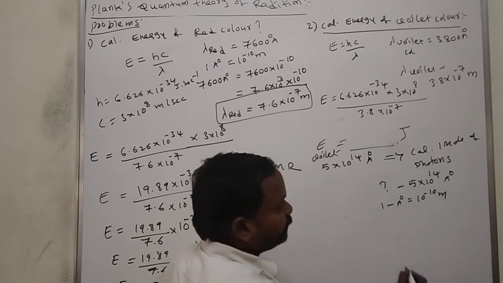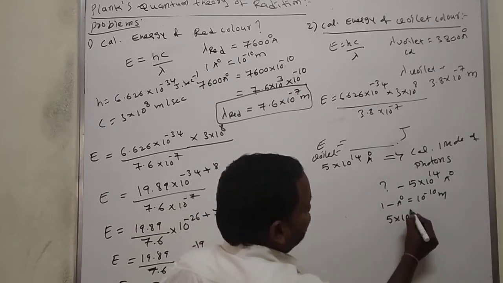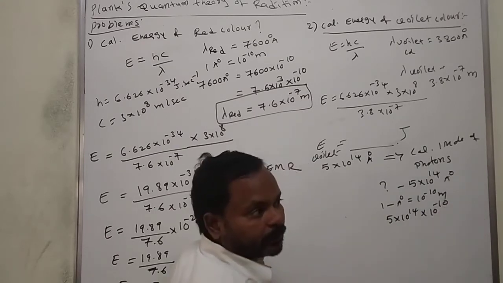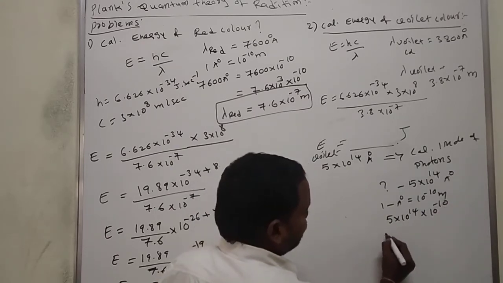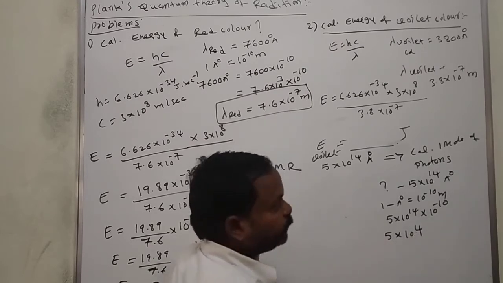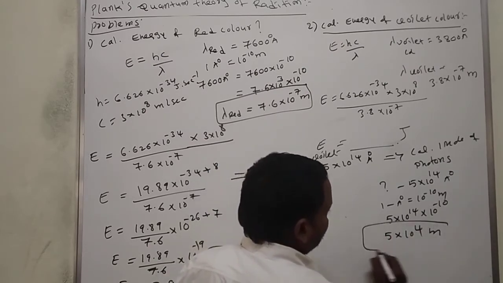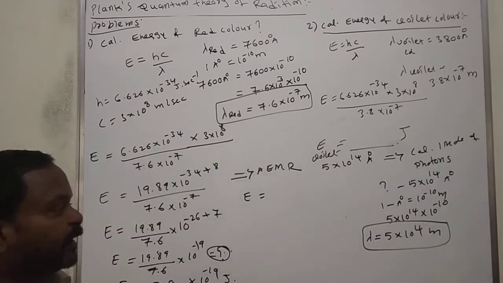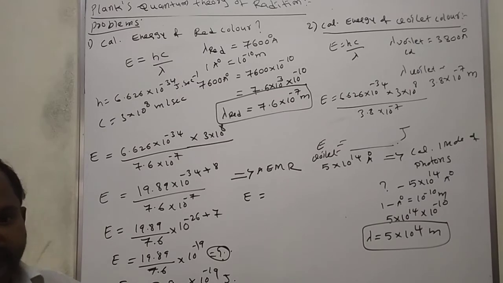So 5 into 10 to the power of 14 into 10 to the power of minus 10; 14 minus 10 is 4. This is the lambda value: lambda is equal to 5 into 10 to the power of 4 meters.